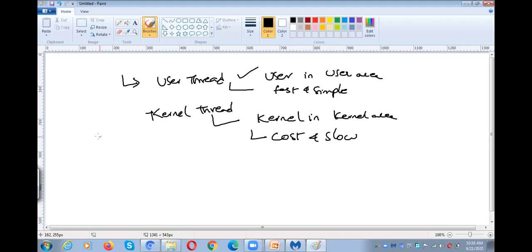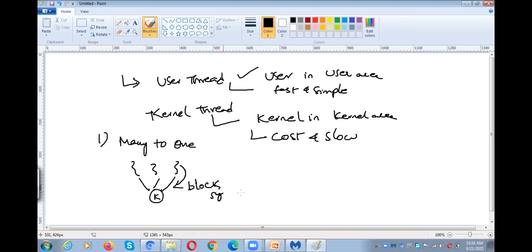And the next point, there are different models. One is many to one. That means multiple user level threads are connected to a single kernel thread. So what is the problem? If one thread sends a block system call, automatically the remaining 2 threads are also blocked. Why? Because there is only one kernel thread available.